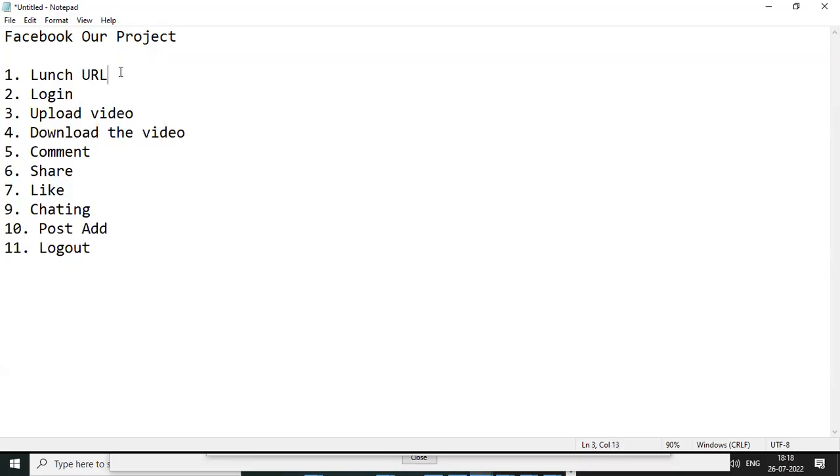So this business flow, can only one person do it, or will a number of users do the same? Number of users. In our technology, we call them virtual users. Everyone will log in, and everyone will upload video, download video, and do different transactions. Each and every one we can call a transaction. So launch is one transaction, login, upload video, download video, comment, share, like, chatting, post ad, logout. Each we consider a transaction.